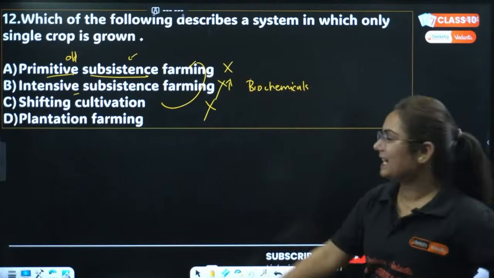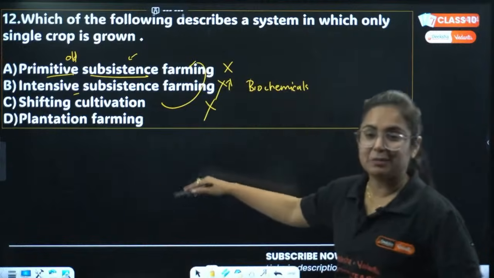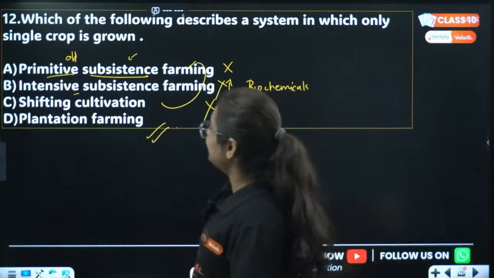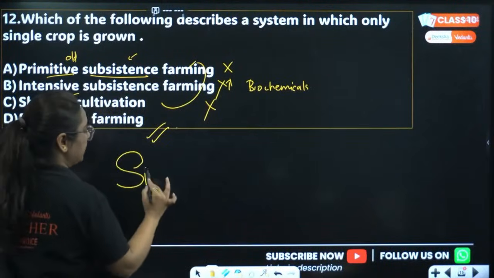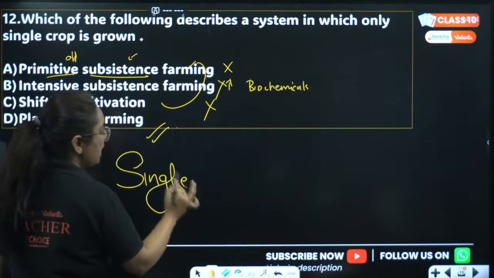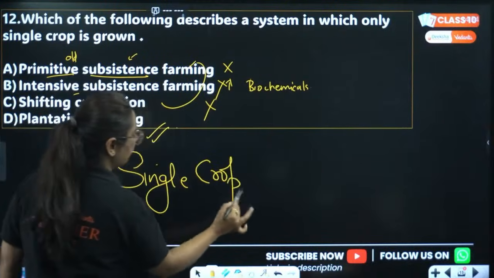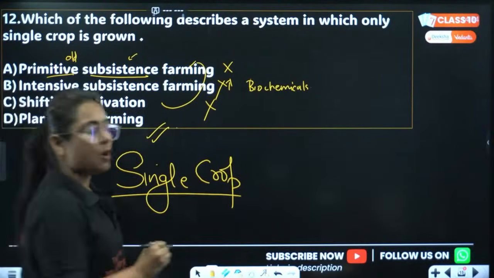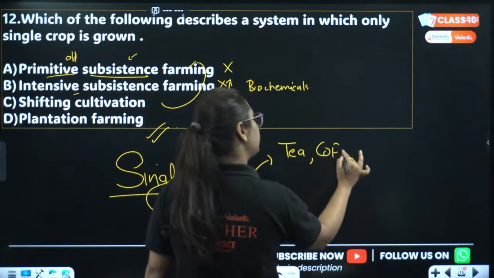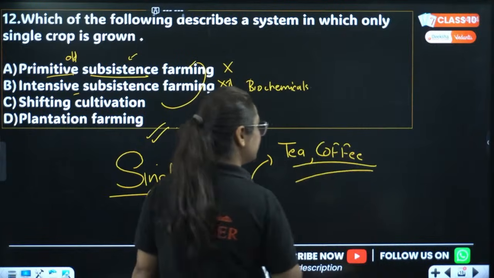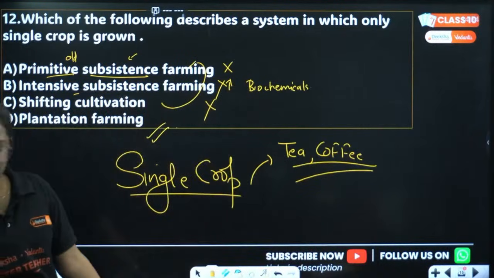Then what is the correct answer? Yes, as you guys are also telling me. So D is the correct answer. That's plantation farming. So yes, dear students, in plantation farming, only and only a single crop is grown. What is grown, beta? A single crop is grown, and the best examples for the single crop are tea and coffee. If you see the tea gardens in Assam, only tea is grown, right?